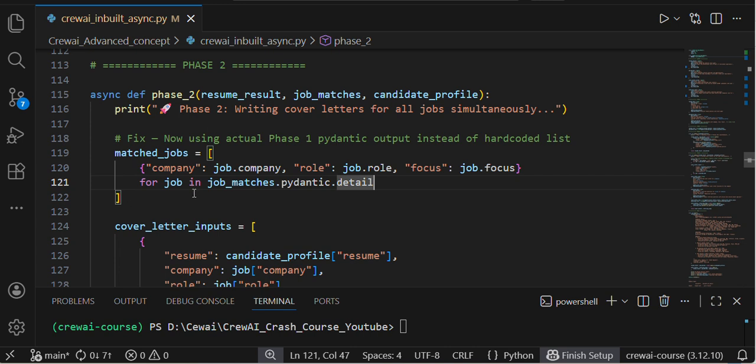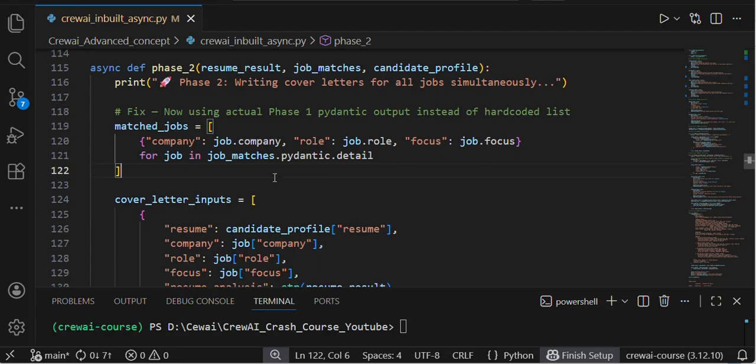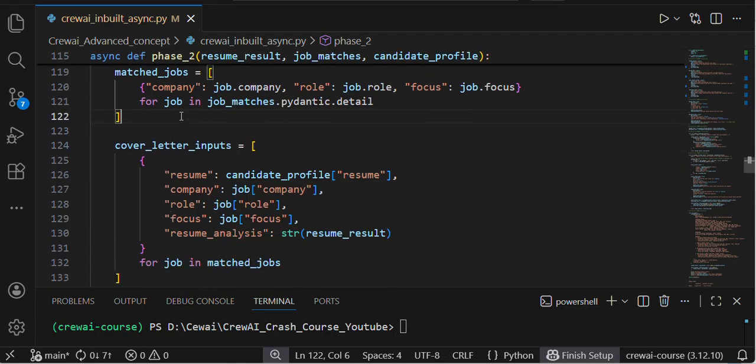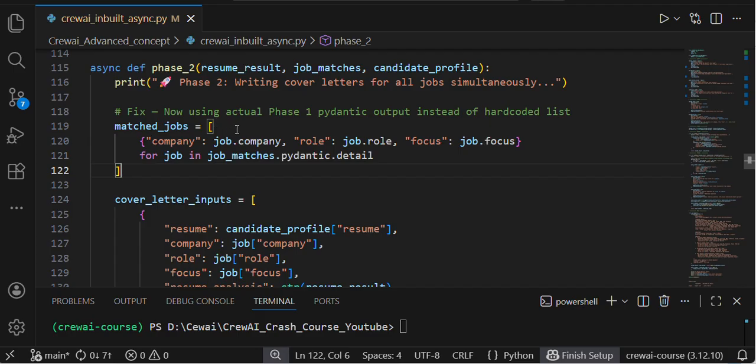Here I am taking this particular agent's output, and I am iterating, because my agent response should be a list of strings. If you remember, in my pydantic class I am defining a list of string only. That's why I'm iterating. I'm getting job.company, job.role, job.focus. Here it will be a list only.